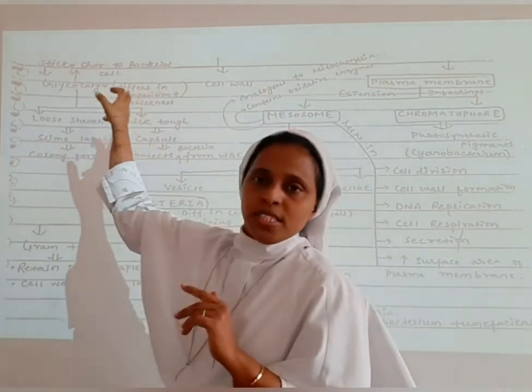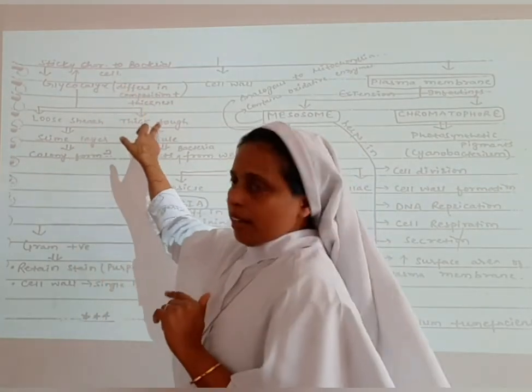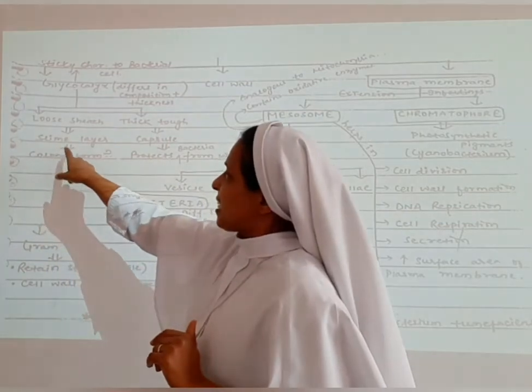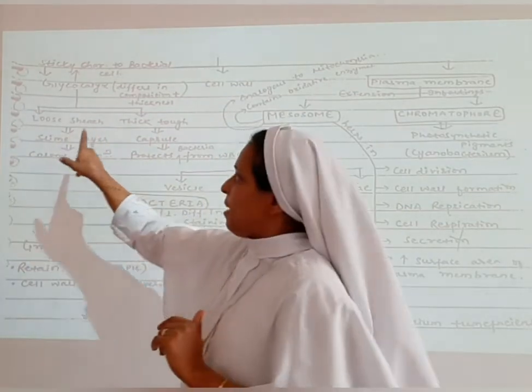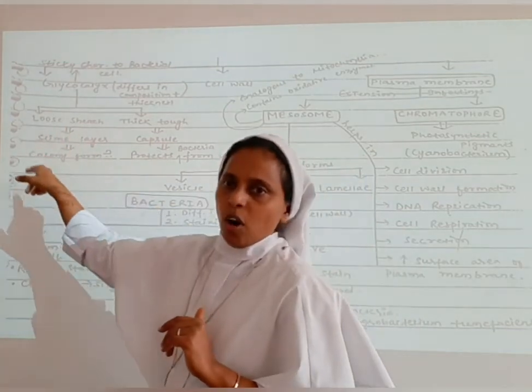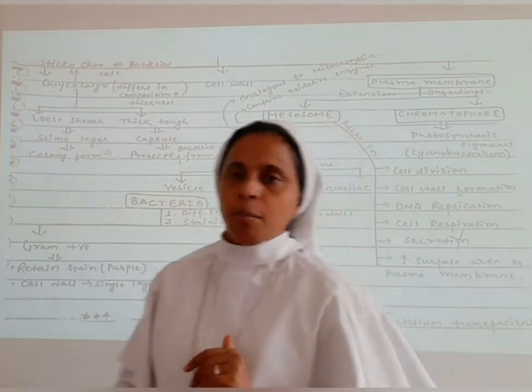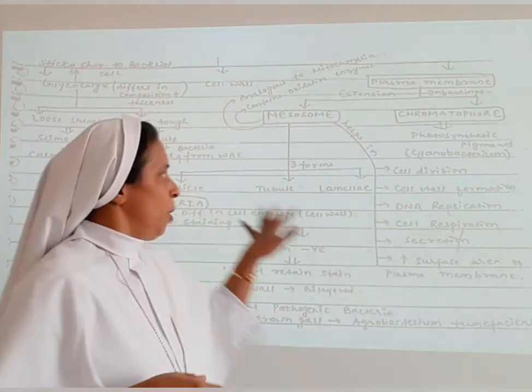It differs in composition and thickness: a loose sheet or a thick tuft. The loose sheet is the slime layer, and the thick tuft is the capsule formation. The slime layer is formed in colony formation, and the capsule protects the bacteria from the WBCs, the white blood cells.